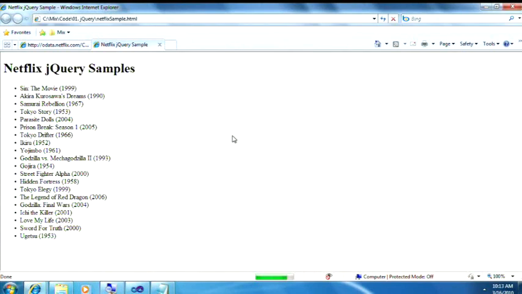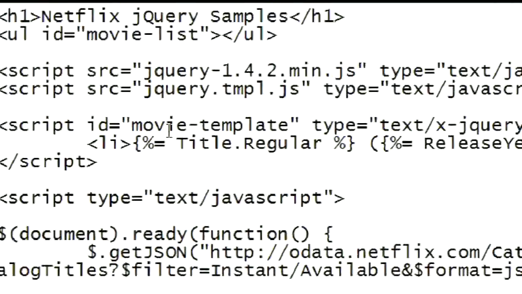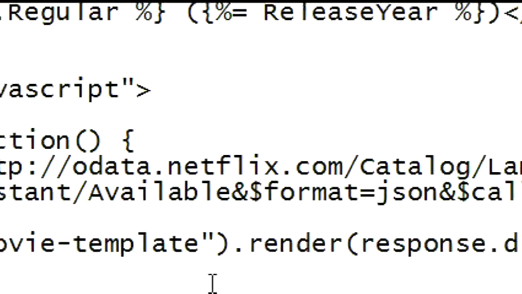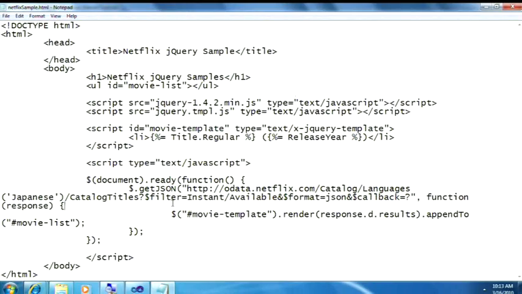Did you hit save? I did. Okay, fantastic. Look at that. So what you see there is almost no lines of code in order to go talk directly. There we go. There's applause. The beauty of this is you can just execute arbitrary expressions against that data set and start to bind it with almost no work whatsoever. So if you can dream of a query, you can start to execute that directly against the Netflix API.